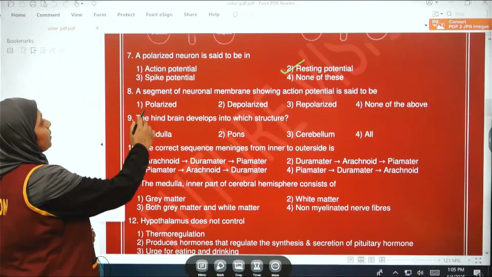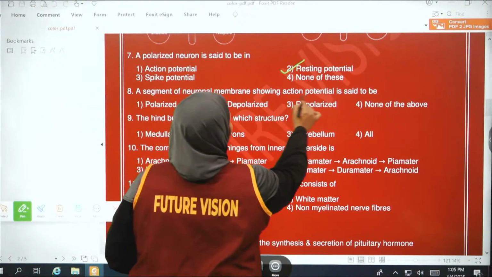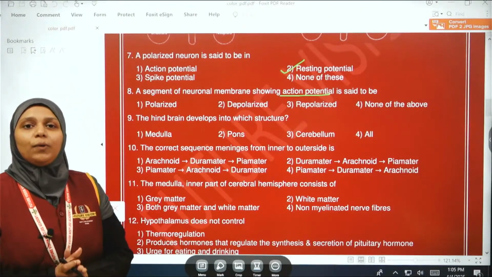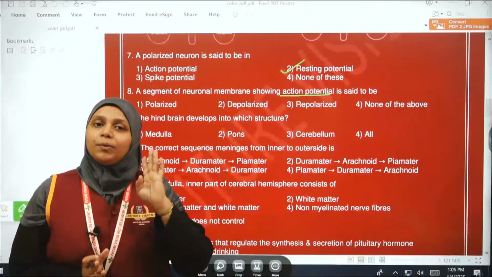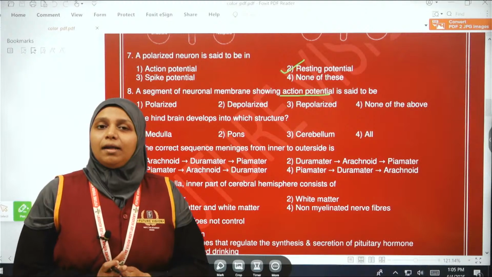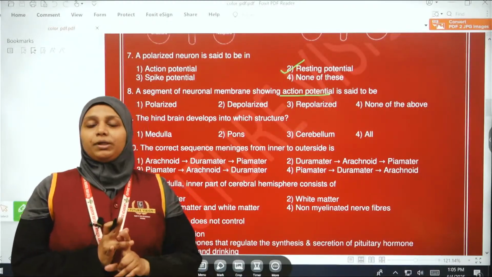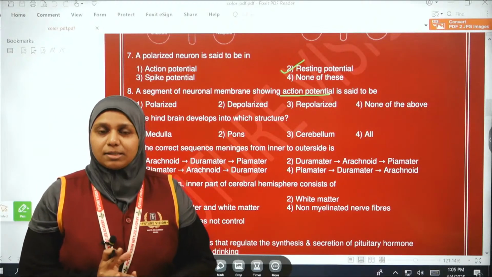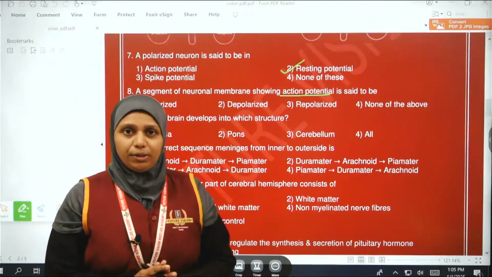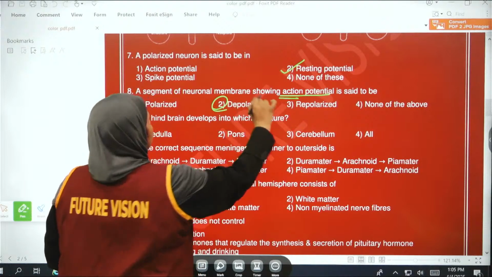Then the eighth question, a segment of neural membrane showing action potential. Action potential எப்போ வந்து உருவாகுது அப்படினு பார்த்தா, normally அதோட 4 steps நம்ம பார்க்கலாம். Generation and conduction of nerve impulses. First one the resting potential. After the stimuli, action potential occurs, that is depolarization occurs, then the repolarization, and finally the return of the resting potential. So அப்படி பார்த்தோம்னா action potential நானே depolarized state.